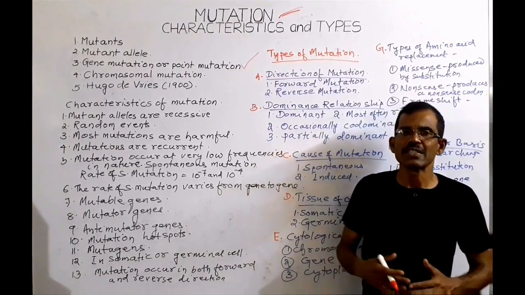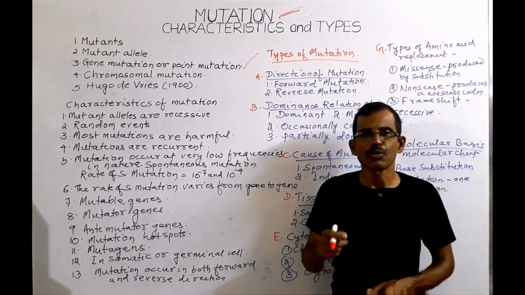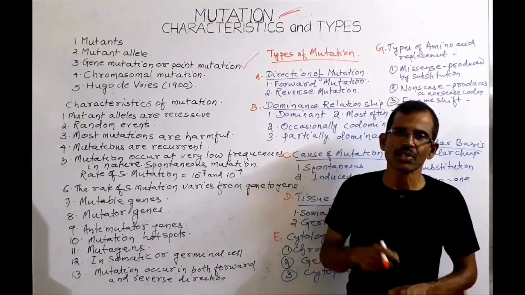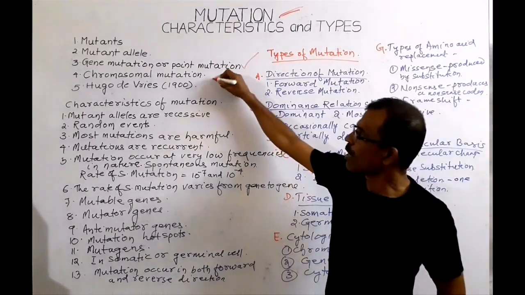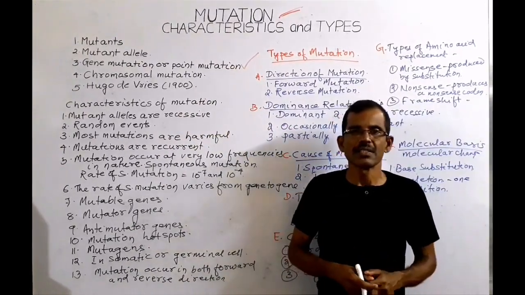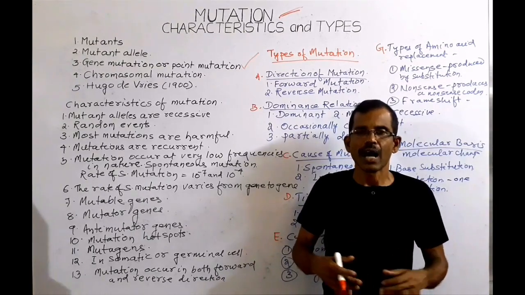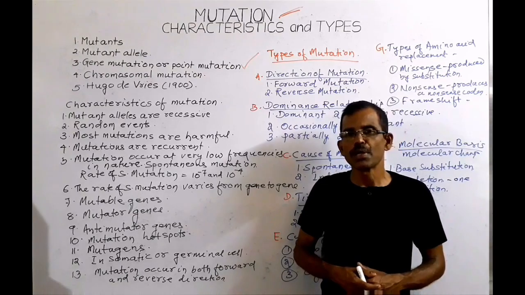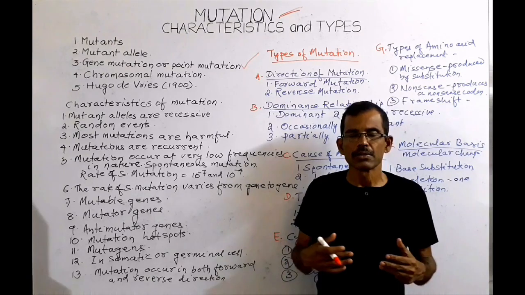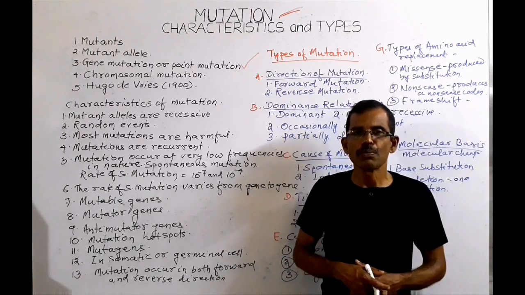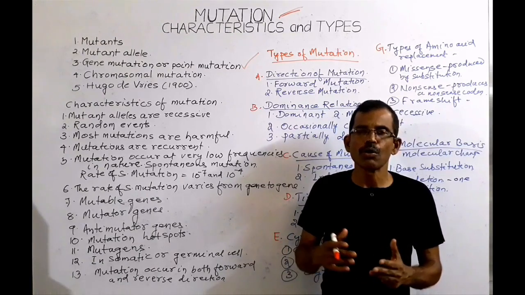Sometimes heritable changes in the phenotype also occur due to a change in the chromosome number and chromosome structure. Such heritable changes are called chromosomal mutation. The mutation is the source of all types of genetic variations. In the absence of mutation, there will be only one allele of a gene, that will be the wild type allele. So without mutation, there will be no genetic variation, and without genetic variation, there will be no evolution.